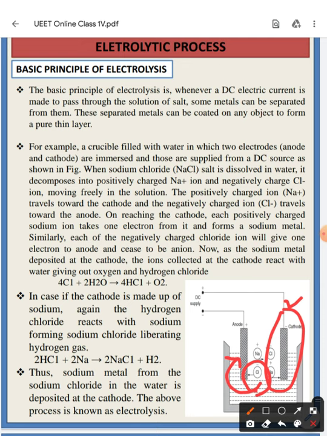Now as the sodium metal is deposited at the cathode end, the ions collected at the cathode react with the water and give out oxygen and hydrogen chloride. Okay, so some gas will form, which we have already discussed in the first slide.